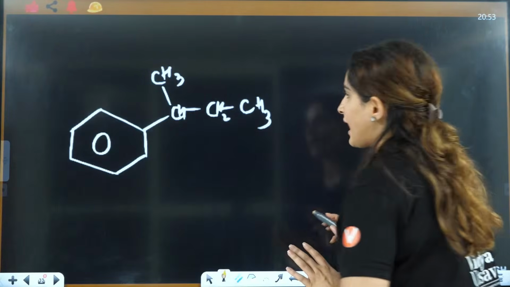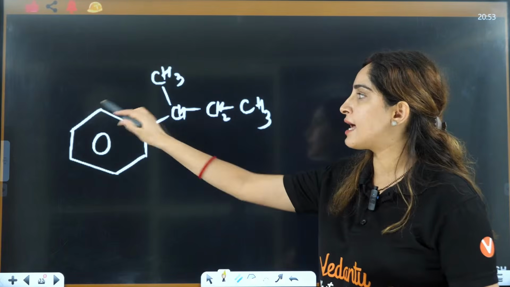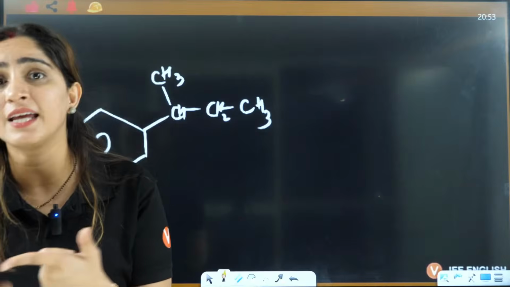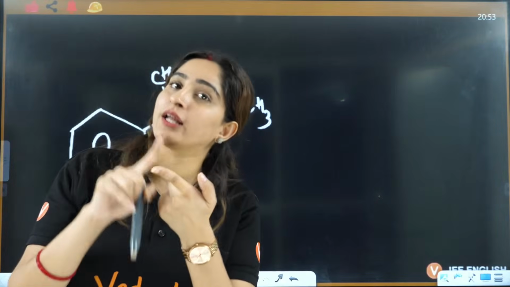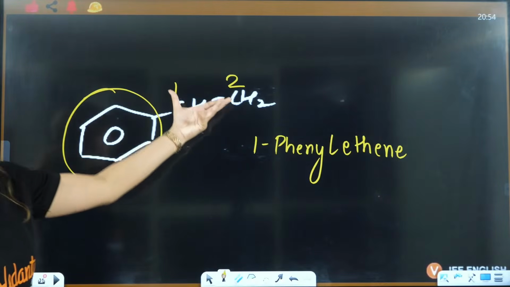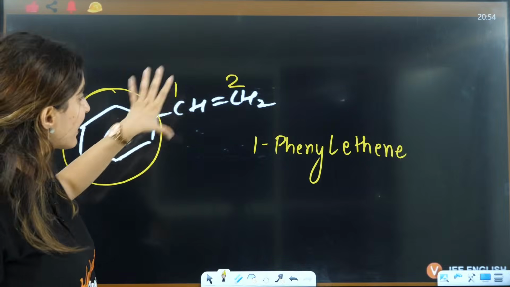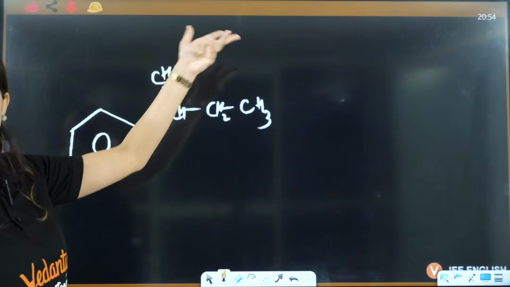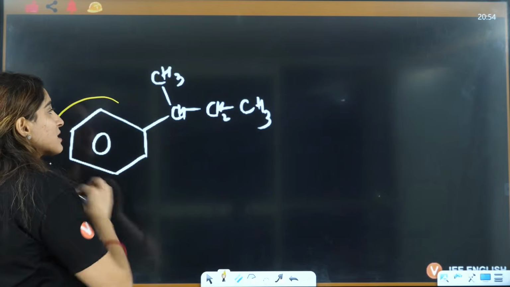So now what about this one? Which should I take as the main chain? You can't take benzene as main, because you will only take benzene as main if the alkyl group is methyl or ethyl. If there is any other alkyl group apart from methyl or ethyl, I'll take benzene as the substituent.